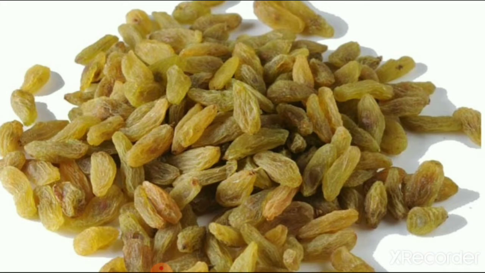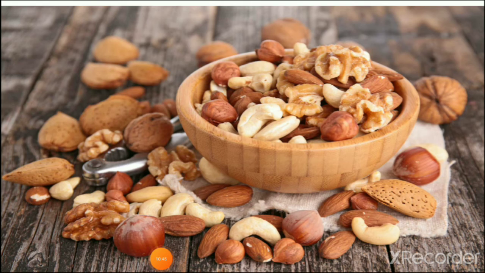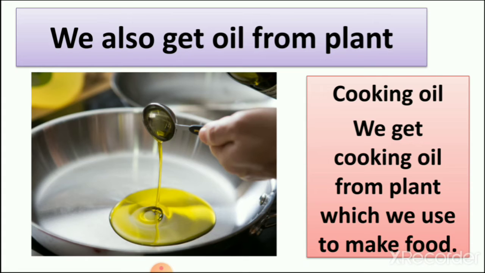So these all dry fruits we get from plants. Like all dry fruits, peanut also we get from plants. Now let's see some other things which we get from plants. We also get oil from plants. Cooking oil we get from plants, which we use to make food.